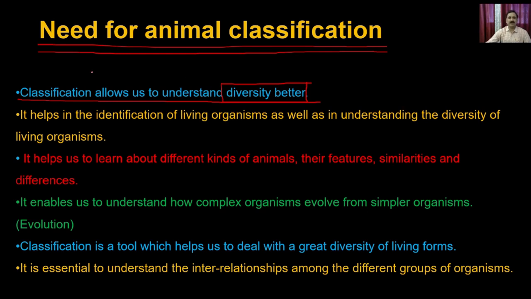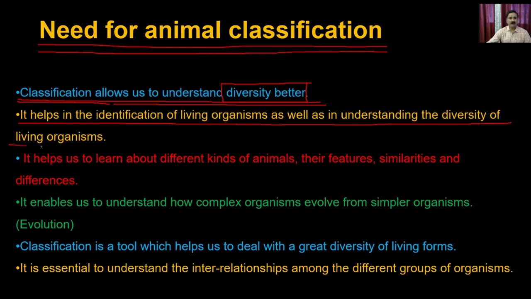Even if you classify into 10 different groups, you will still find some organisms not belonging to any of those 10 groups, and you might have to prepare other groups. It helps in the identification of living organisms as well as in understanding their diversity.